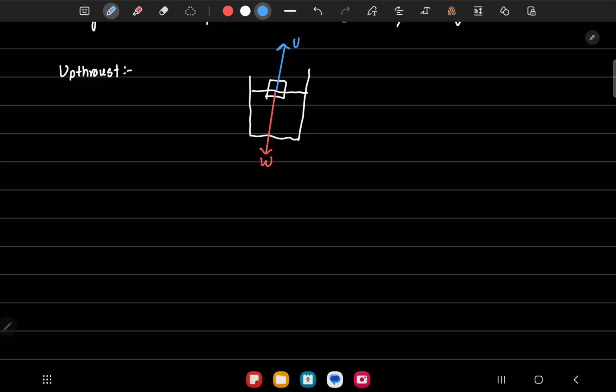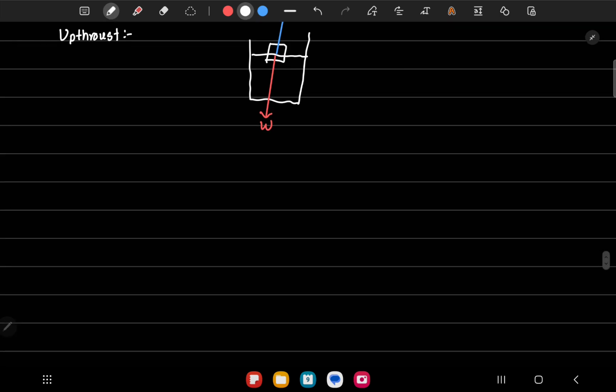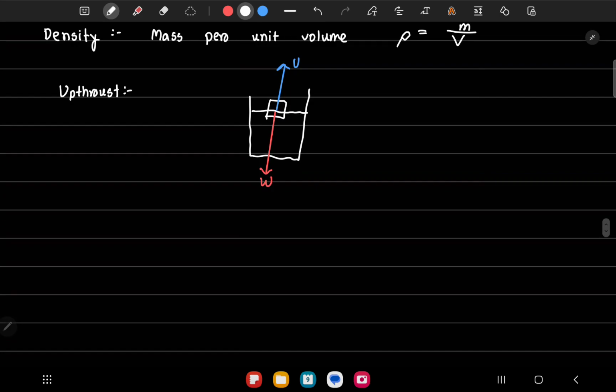We write upthrust as U. When anything is submerged in water or any fluid, it feels an upthrust. Even in air, anything in air will feel an upthrust from the air. Air is less dense than water, so the upthrust is less in air than in water. And this upthrust will be related to the mass of fluid that is displaced.